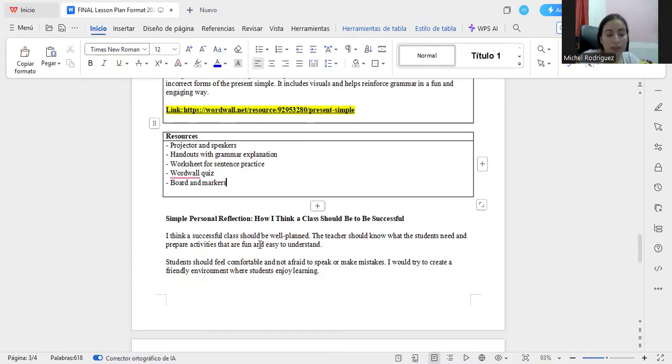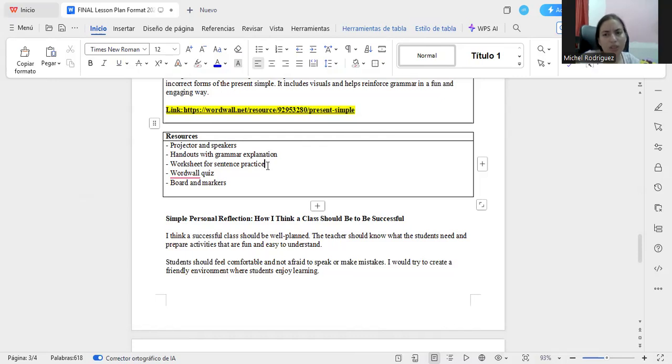For the whole class, the projector and speakers. For example, I think this class is for a school that has resources, that has equipment in the classroom. So, for example, projectors and speakers, handouts, grammar explanation, and a worksheet for sentence practice.